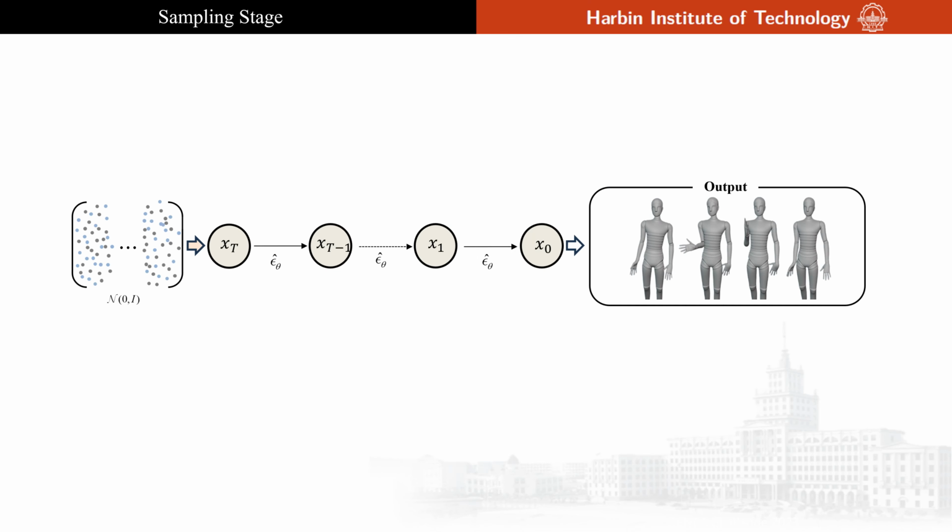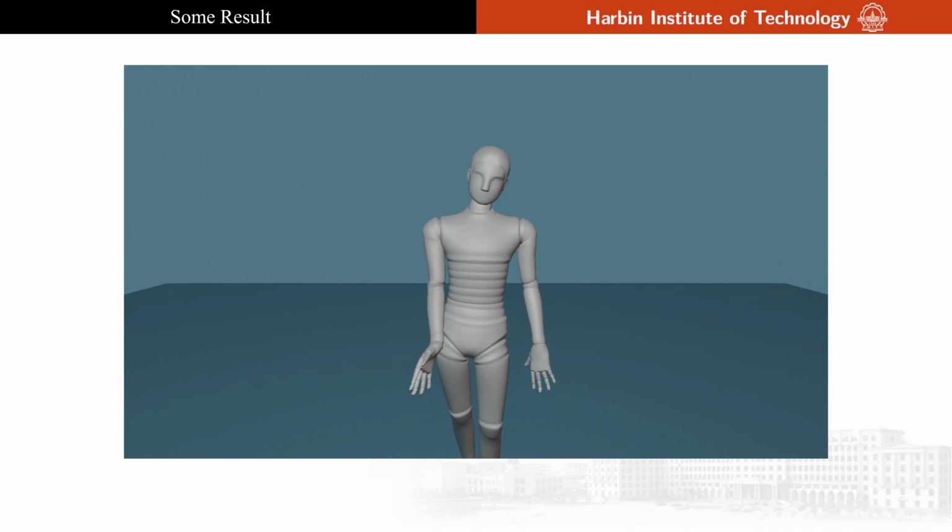In the sampling stage, we demonstrate the process of starting with random noise and generating a clean sample through denoising steps. Here, we showcase some of our results. The first 3 segments include only the gestures of the main agent, while the 4th segment is a complete dual-person dialogue.